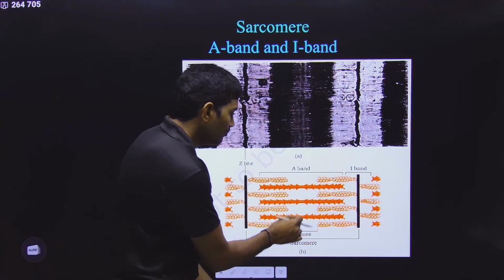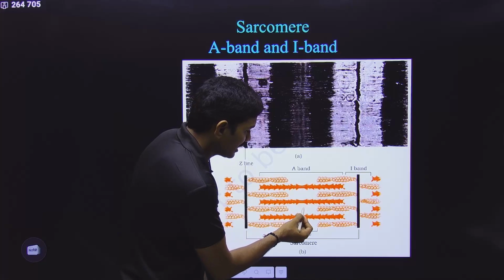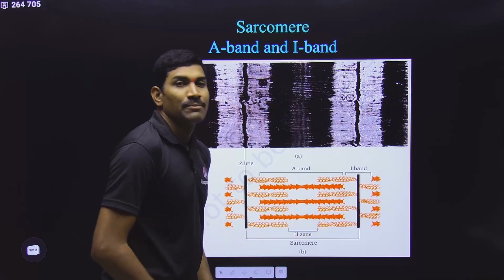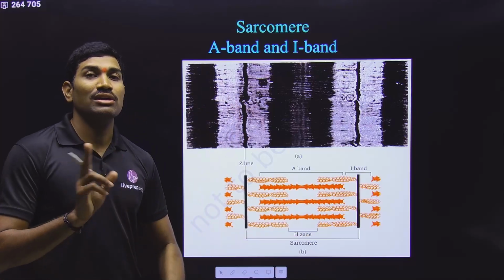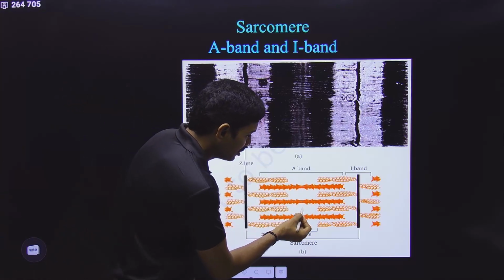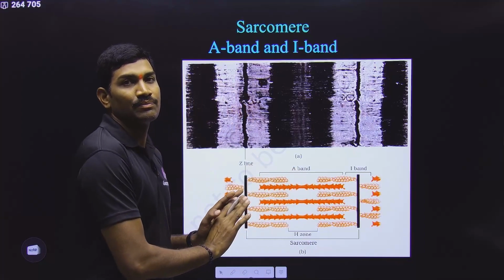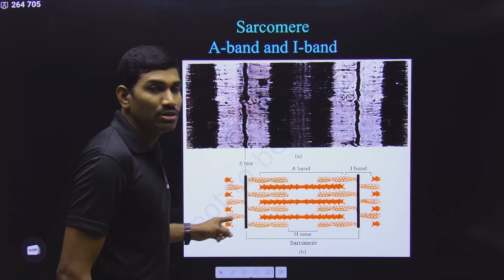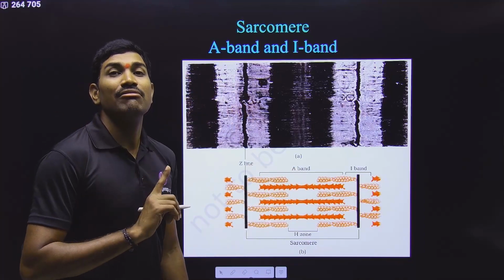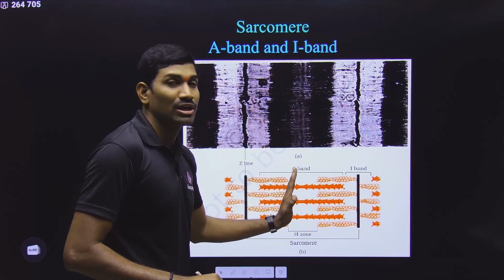And at the center of this H zone, even though here they have not mentioned, there are some proteins. They are present as a membrane, but it is not like a plasma membrane. There are some proteins at the center, so that they are helping in keeping the thick filaments in that location. Please remember, in the muscle contraction process, thick filaments will never move. Thick filaments will never change their locations. They are present in that location only.